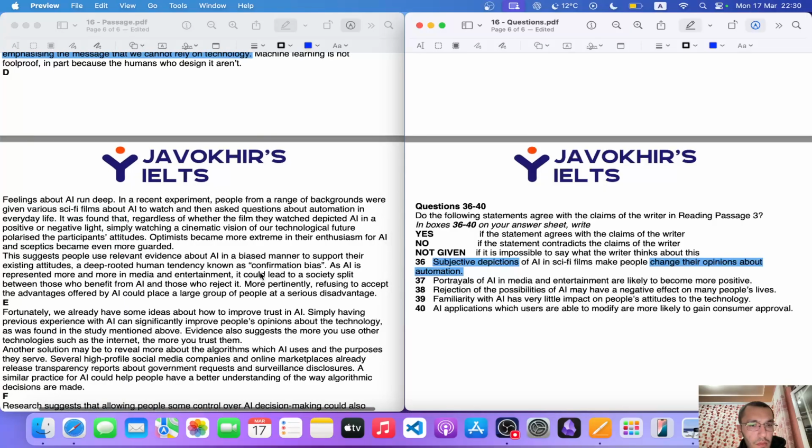Now, moreover, optimists became more extreme in their enthusiasm for AI, and skeptics became even more guarded. Really? Subjective depictions of AI in sci-fi make people change their opinions about automation. People from a range of backgrounds were given various sci-fi films about AI to watch and then asked questions about automation in everyday life. It was found that regardless of whether the film they watched depicted AI in a positive or negative light, simply watching a cinematic vision of our technological future polarized the participants' attitudes. Make people change their opinions about automation?